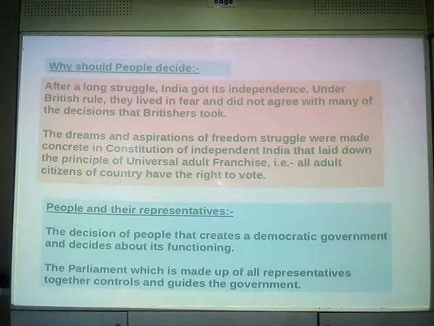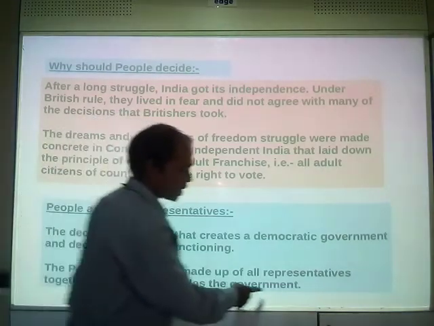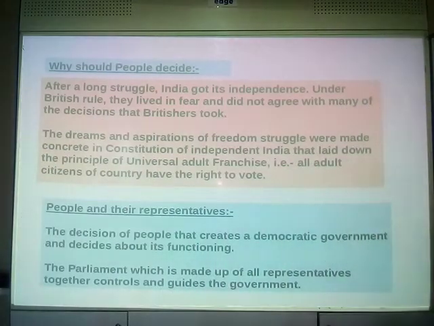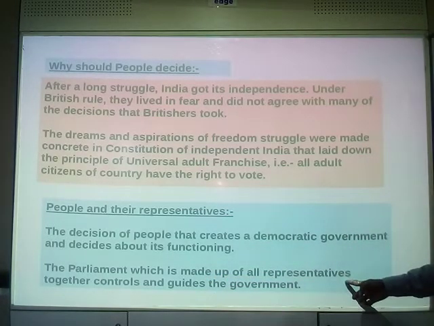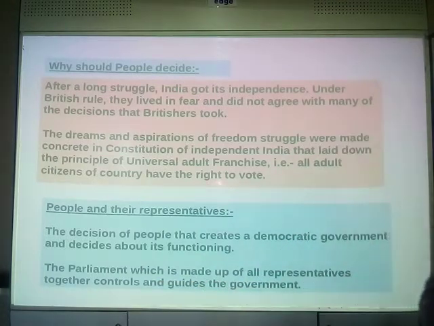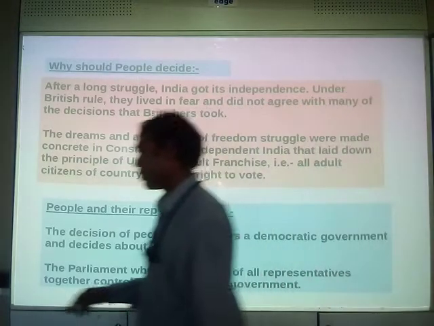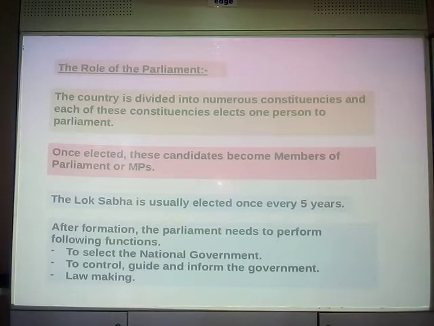Moreover, the parliament, which is made up of all representatives together, controls and guides the government. It controls the government, it guides the government. Yes.